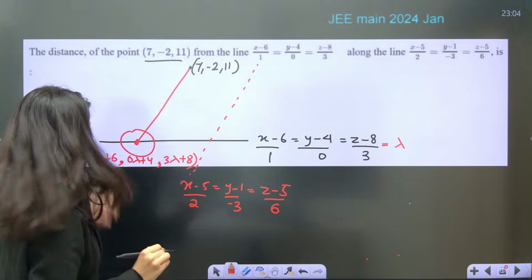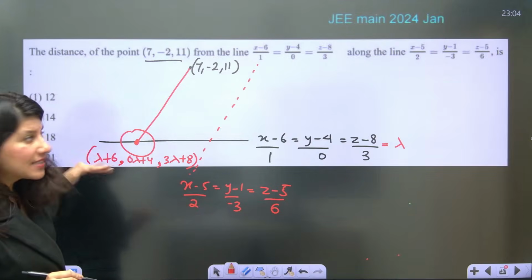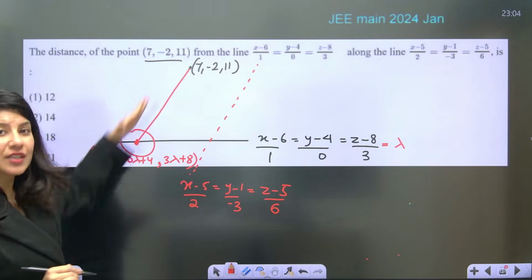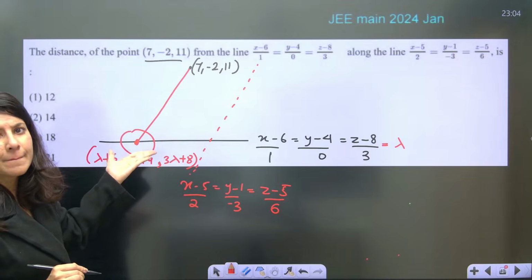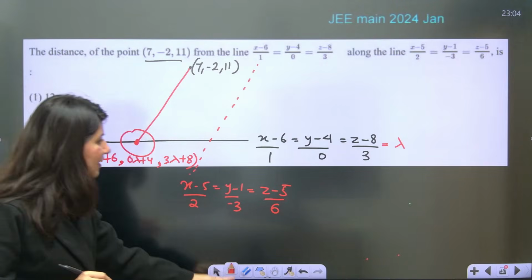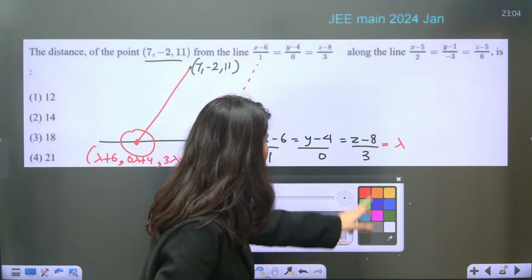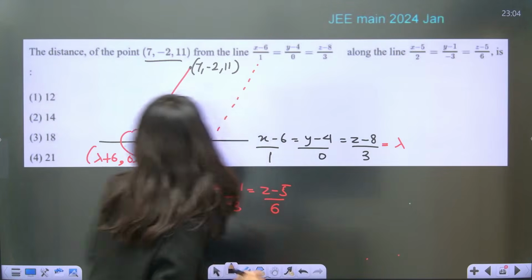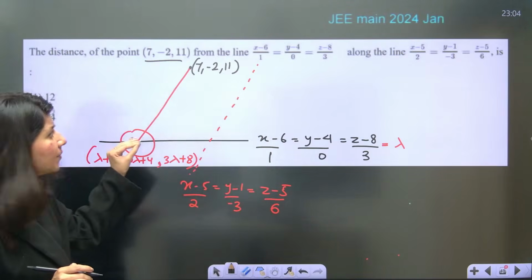Correct? So this point is lying on this line. What about this particular line? We don't know this line, ma'am. Can we write the equation of this line? Can anybody help me in writing the equation of this line? Tell me. So yes, ma'am, the equation of this line can be written.